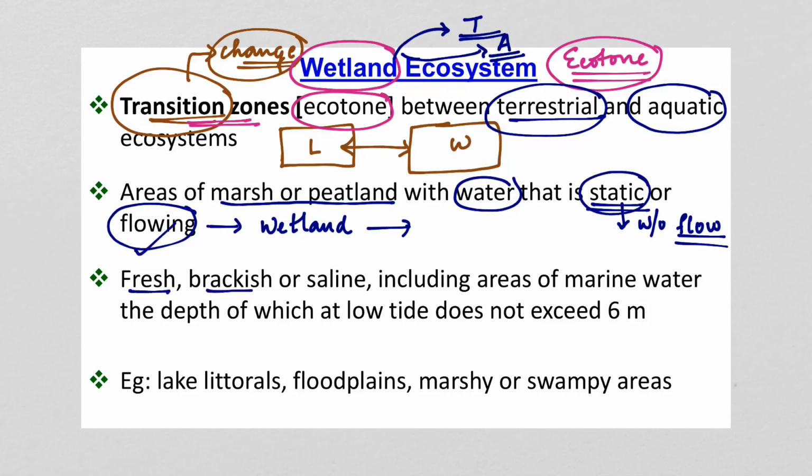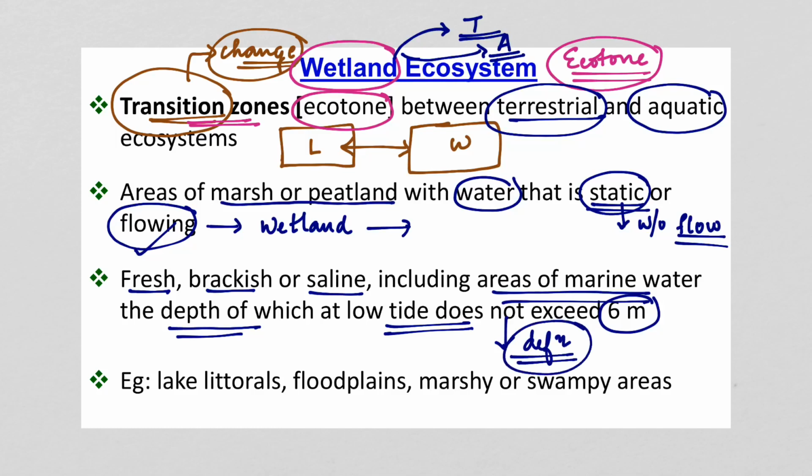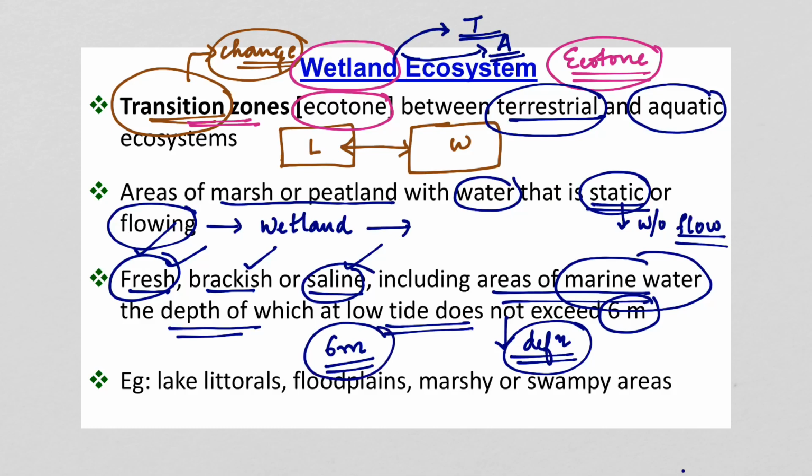Now, the water can be fresh, brackish or saline, including areas of marine water, the depth of which at low tide does not exceed 6 meters. So this is one kind of definition that we can give for a wetland ecosystem. It can be fresh water or brackish or saline water, and it also includes those areas of marine water up to the depth of 6 meters. Examples of wetlands are lake littorals, floodplains, marshy or swampy areas. These are all examples of wetland ecosystem.